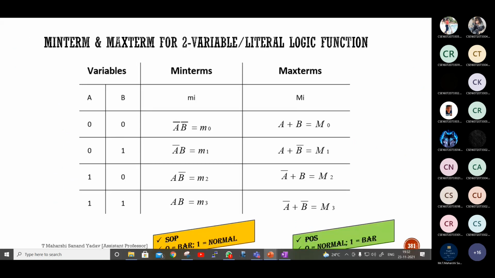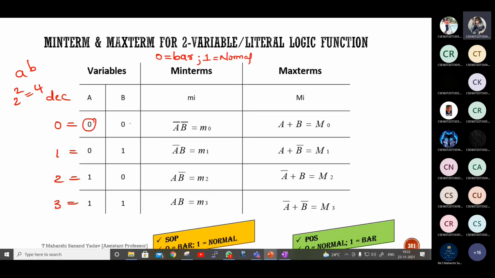Next, if it is 2 variables, how many combinations? 4. So 2 power 2 is 4. So the 4 combinations are 0, 1, 2 and 3. This is in terms of decimal and they are binary equivalents. So for minterm, 0 means bar, 1 is normal. So that's what I wrote.